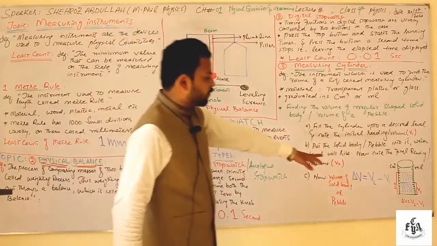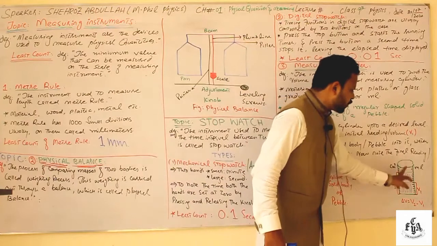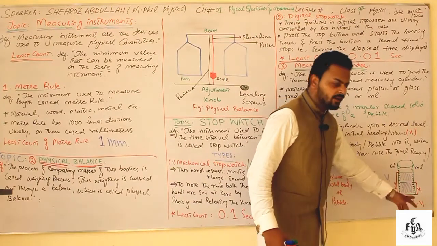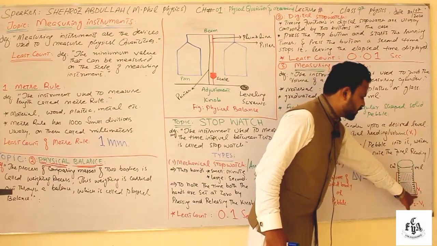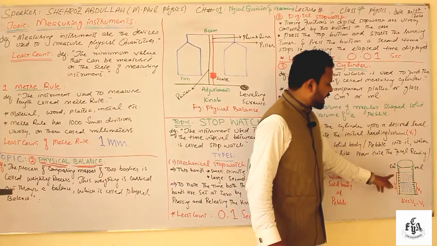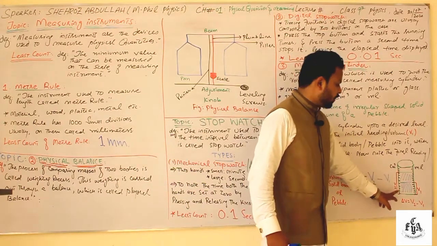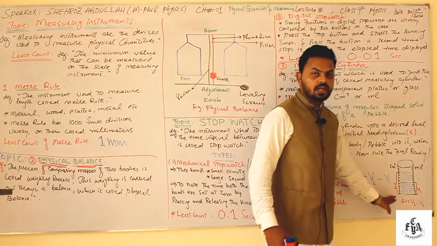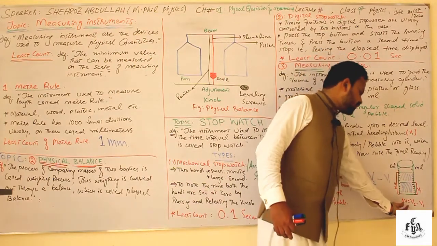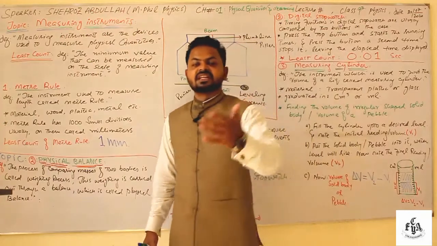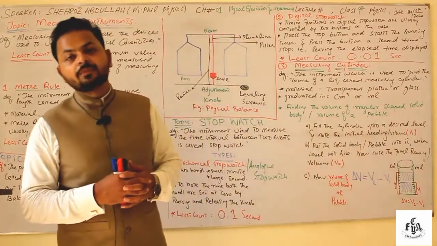You can see in the diagram, for example, this was a measuring cylinder. We have filled any liquid into it, and noted the initial volume as V1, and after the rise in level the final volume reached V2. For finding the volume of a pebble, a solid body, del V is equal to V2 minus V1. This del V shows you the volume of the solid.